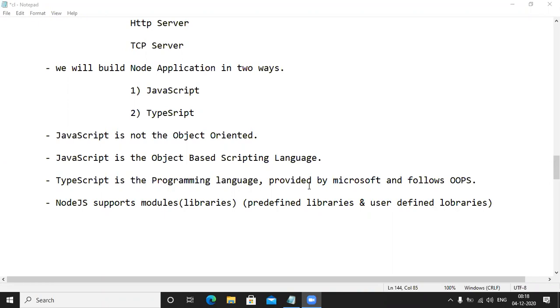Node.js supports modules. Modules, coming to your level, you may feel like jar files, both predefined libraries as well as user defined libraries. Can I go for the list of libraries? Yes or no? Yes. The first one is